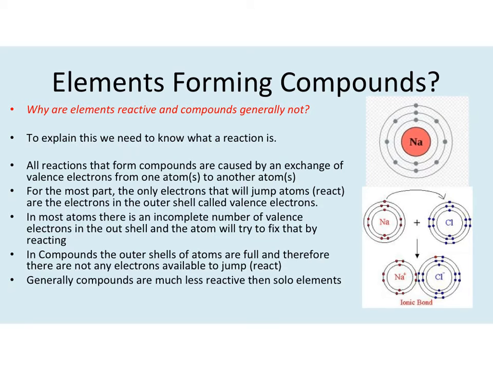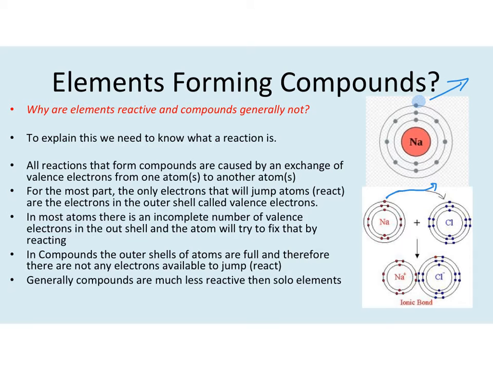So if we look over here at sodium on the right, we see sodium only has one electron in its outer ring. So it's going to want to kick that electron off. If it's able to kick this electron off out into outer space, now it has a full outer ring of electrons, because you can either kick them off or absorb them. So that's what sodium does. If we look down here, sodium's going to kick that electron off.